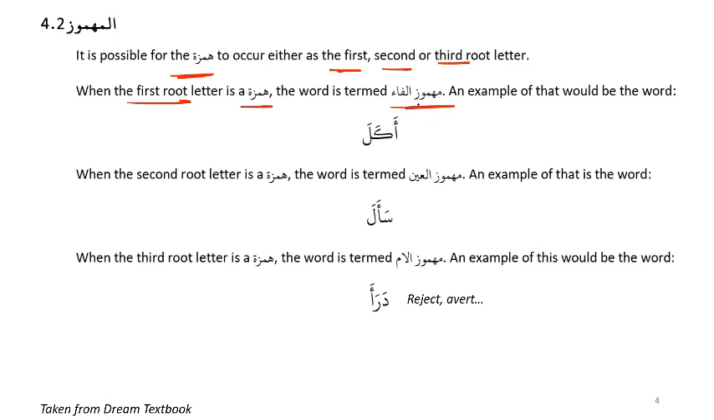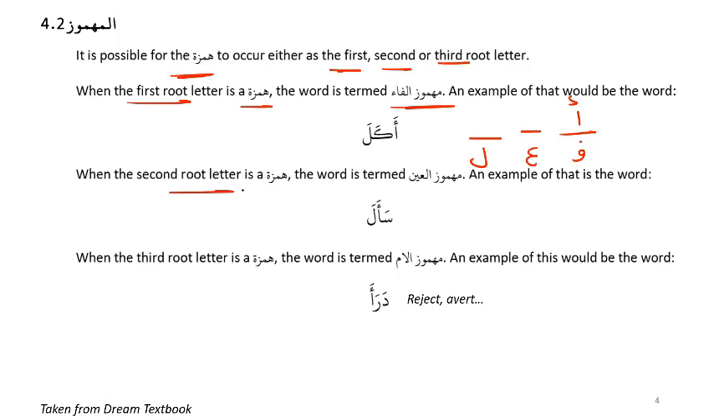Why do you think this is the case? So if there are three root letters and the hamza comes as the first root letter, this is called mahmuz al-fa. Why is that? Because fa is the first letter. Exactly. So fa'ala, fa is the first.